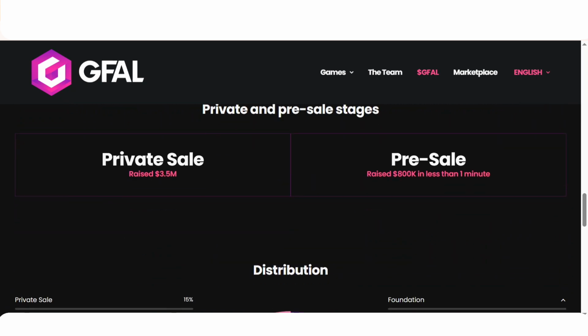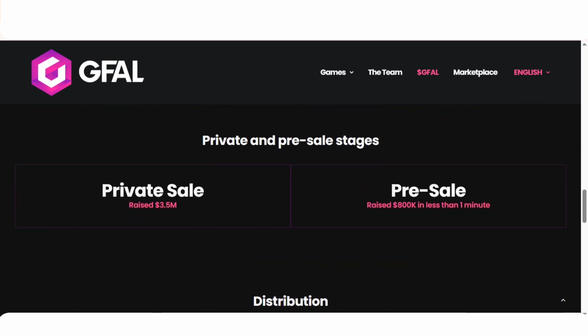Furthermore, they have private and pre-sale stages, so you can go for that private sale. They raised about 3.5 million in the pre-sale. They raised 800k in less than 1 minute.